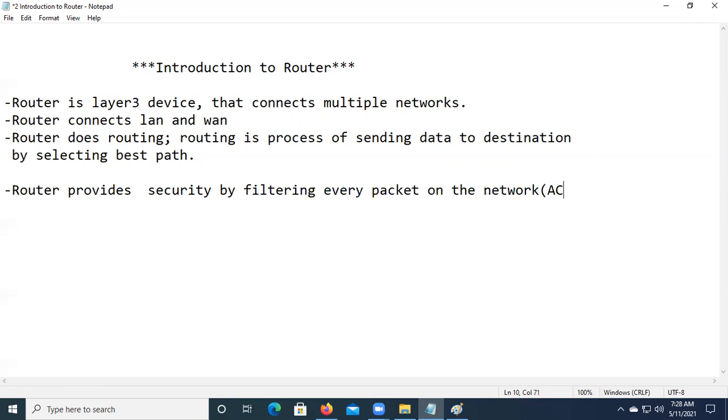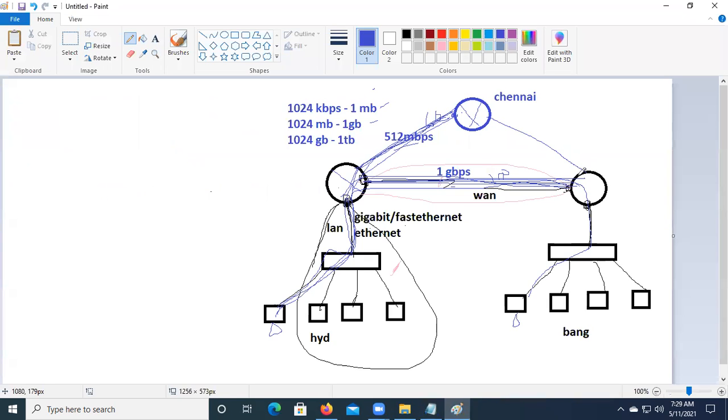In brackets, I'm going to keep ACL, access control list. You remember I was explaining to you the word firewall. A firewall is a security device, specifically used for filtering every packet, as defined by the admin security profiles.